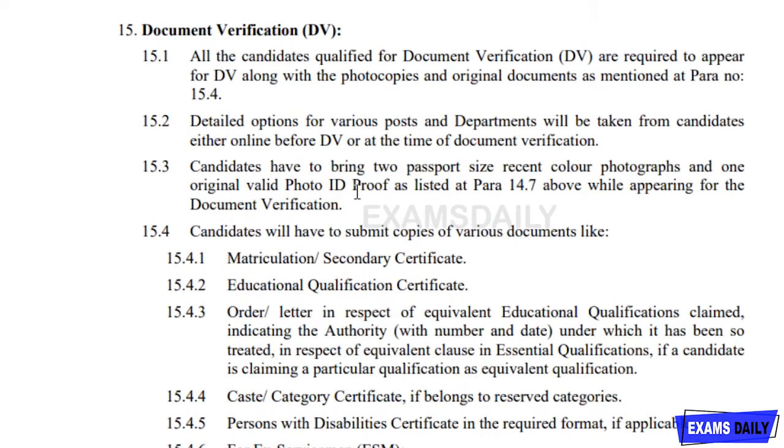And next procedure is document verification. If you are passing all the 3 tiers, you will be asked to attend the document verification procedure, and through this only you will be going to the next stage of the examination and you will be selected. So please be aware of that. And while the document verification procedure is going on, you have to bring some documents like your certificates and some other things, so you can check through it.